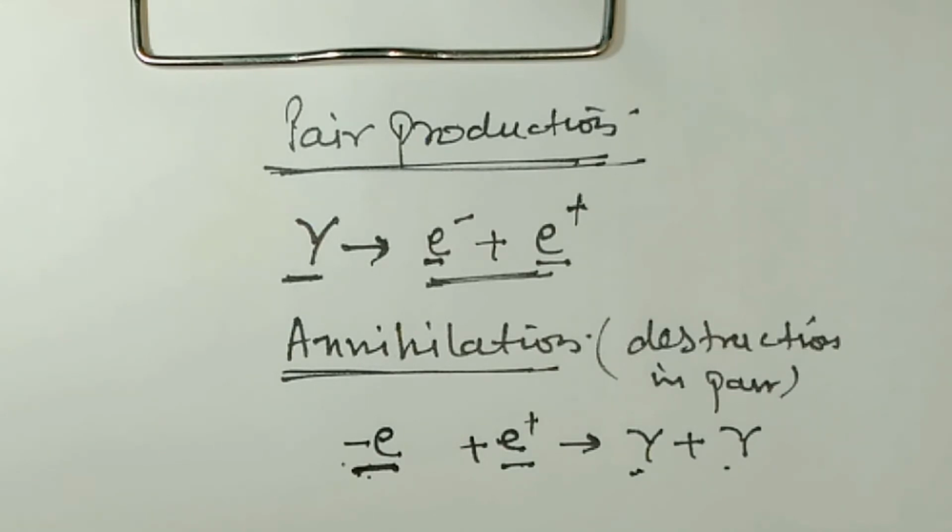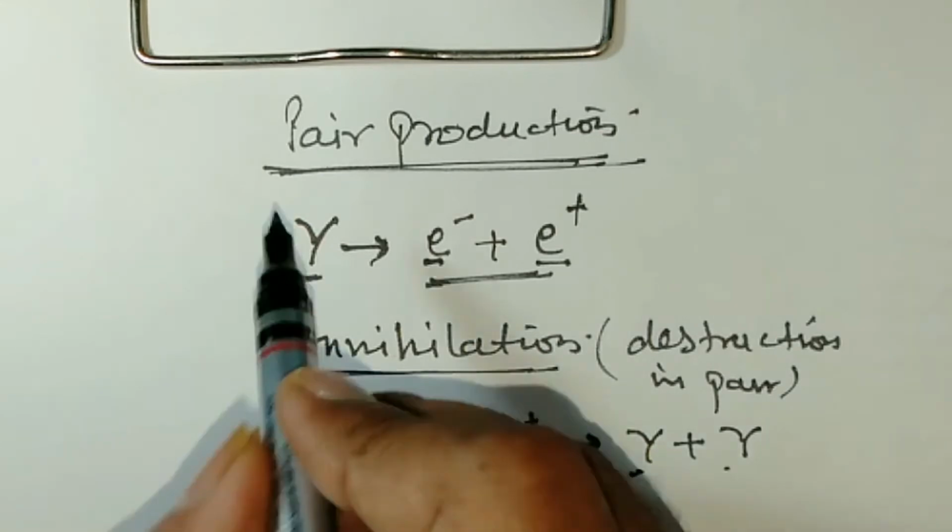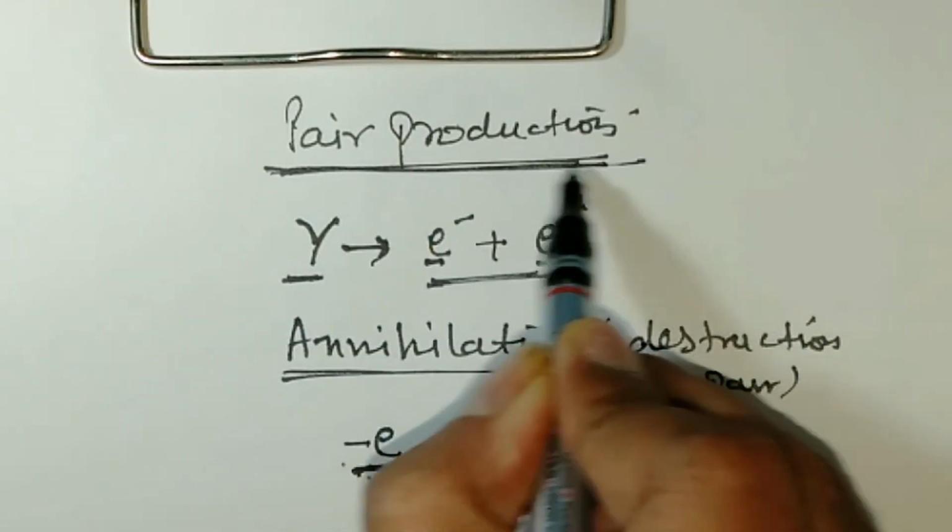Clear? So charges in pairs can be created or destroyed, but an isolated electric charge can neither be created nor destroyed. It can only be transferred. So this is the example, this is the meaning of the property called conservation of charge.